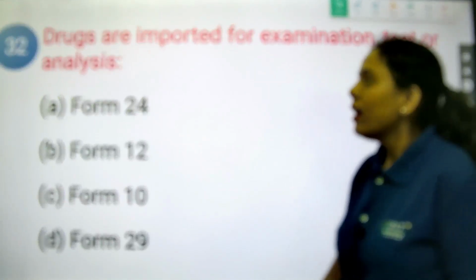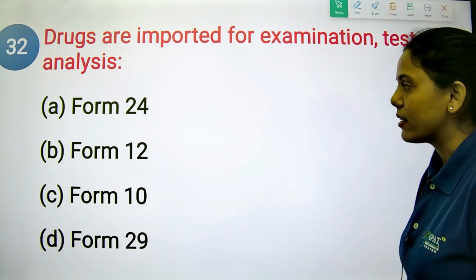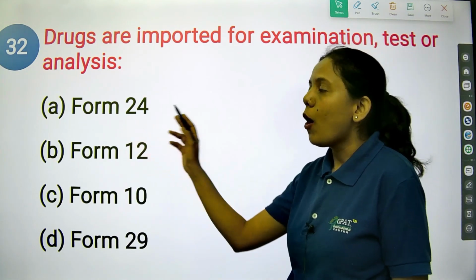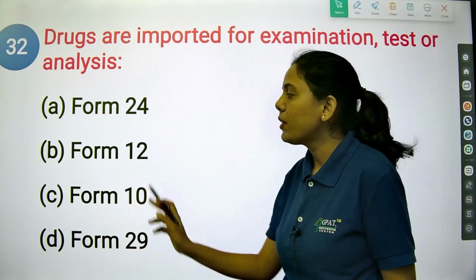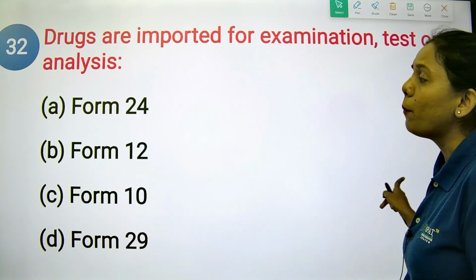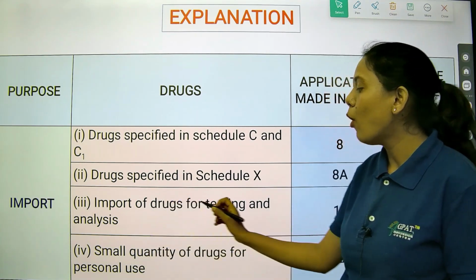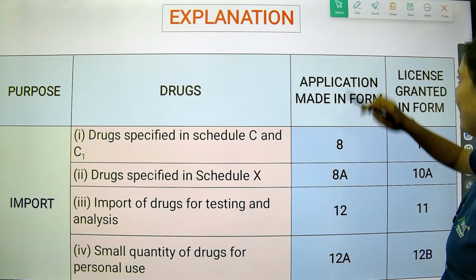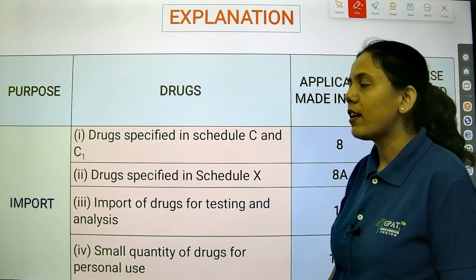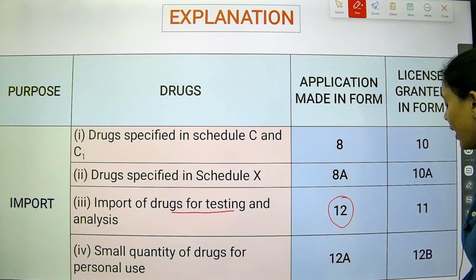The next question is: drugs are imported for examination, test or analysis. Which is the form? Option A is form 24, option B is form 12, option C is form 10, and option D is form 29. So basically, in form 12 there is an import of drugs for testing and analysis. Import of the drugs for testing and analysis is given in form 12. Now there is a difference.